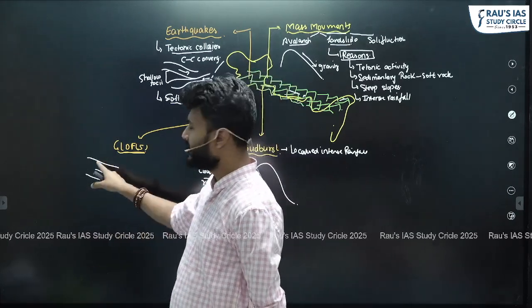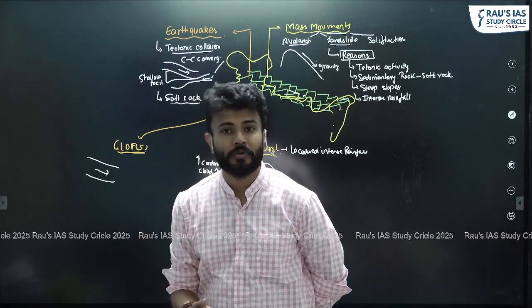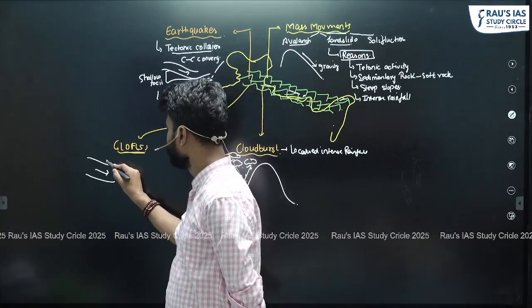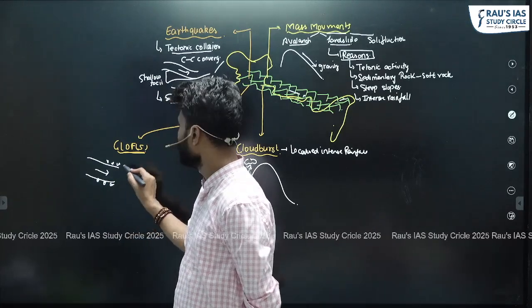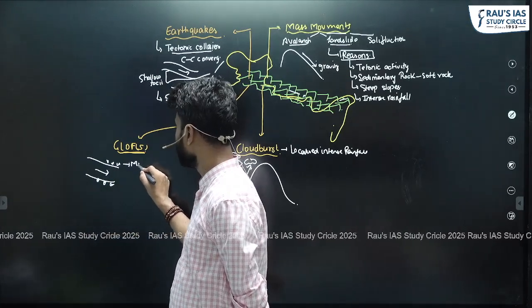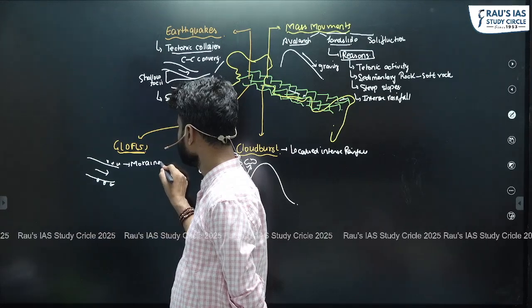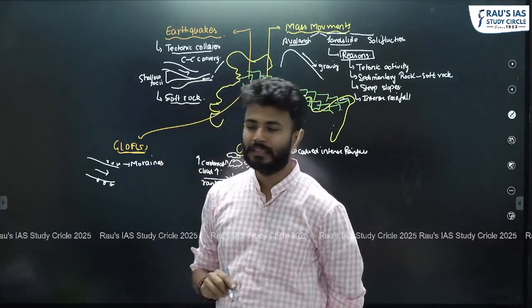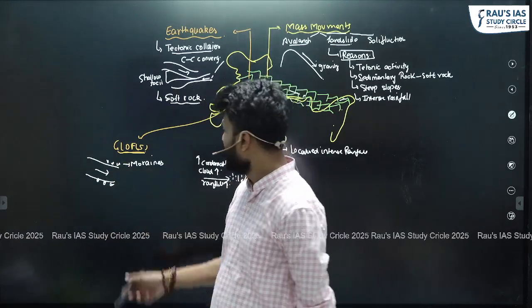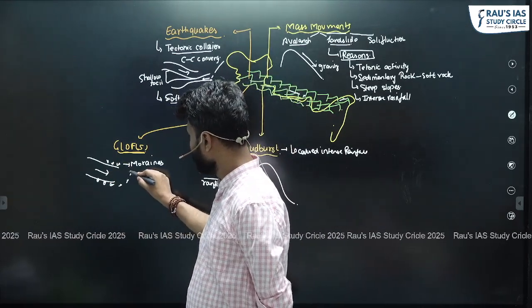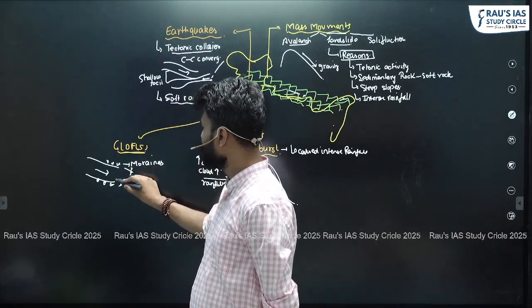Similarly, when the glaciers are moving, they also bring a lot of sedimentary deposits with them, and these glacial deposits are known as what? They are known as moraines, right? It might happen that these deposits brought down by the glaciers might be deposited in some area which will not allow the glacier to move further.